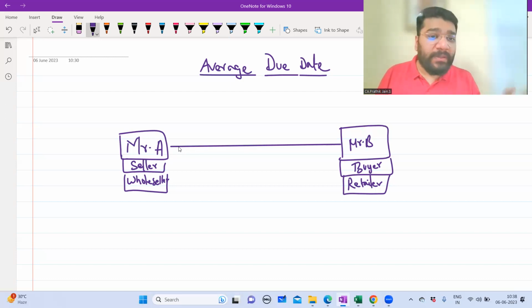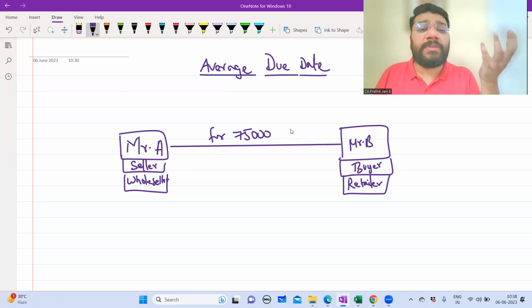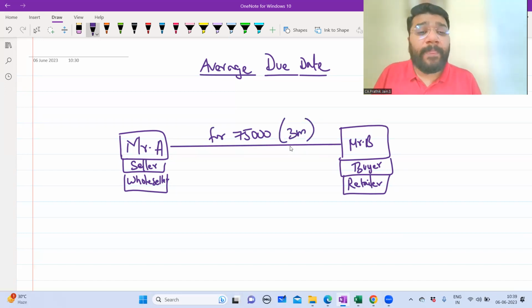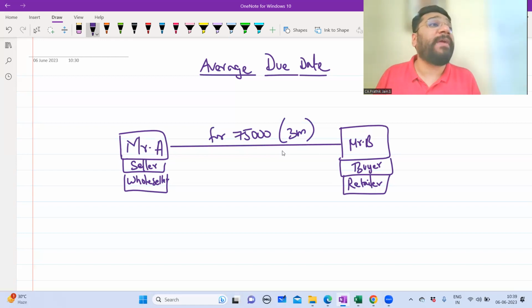For example, Mr. A has sold goods to Mr. B, say for 75,000 rupees. Now this 75,000 worth of goods is being sold on credit for a credit period of 3 months, wherein Mr. B is supposed to make the payment, 2 options. At the end of the 3rd month, he has to make the full 75,000 payment. So again, the problem is what? Making a lump sum payment becomes a little difficult for the retailer.